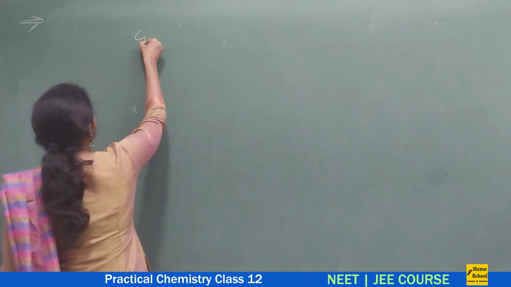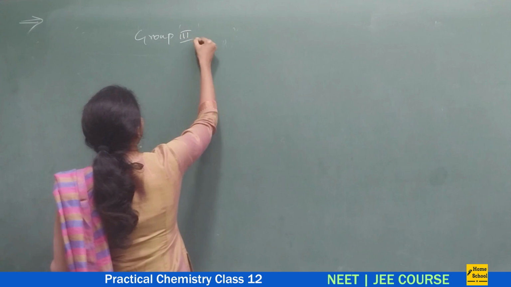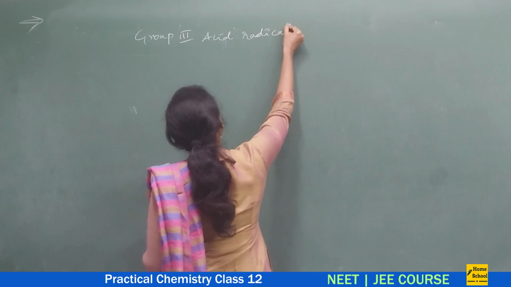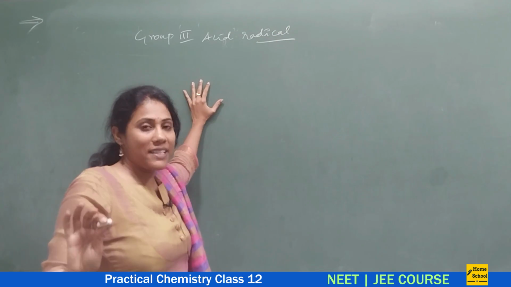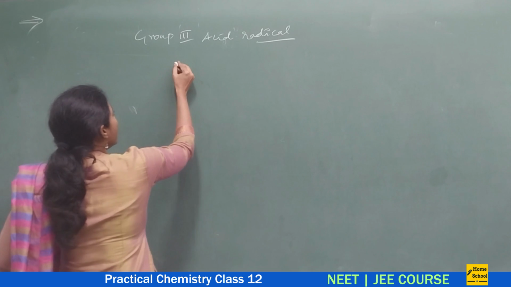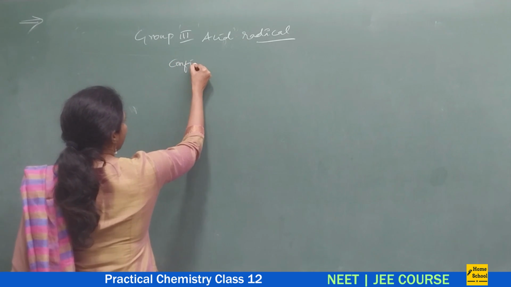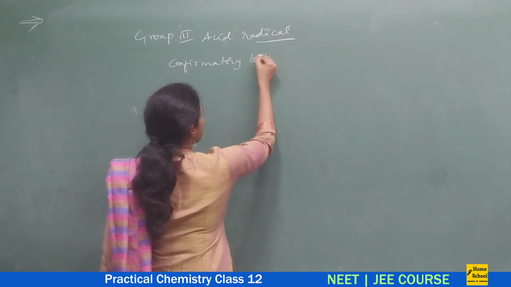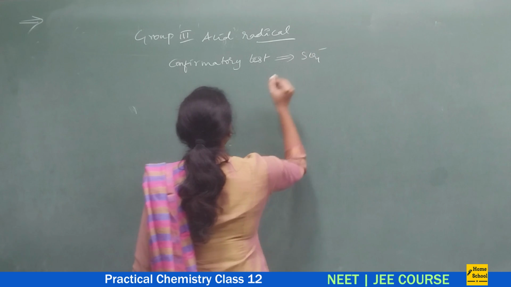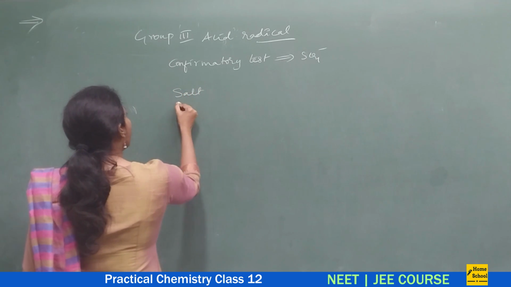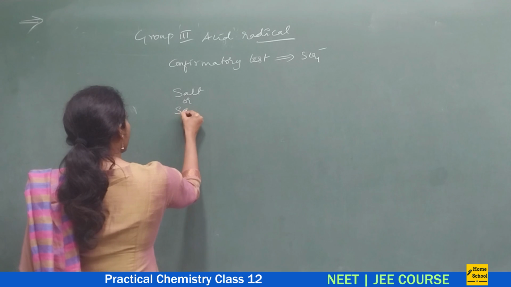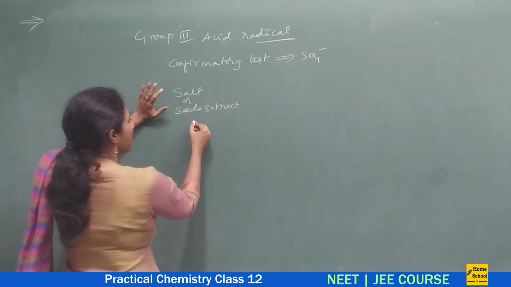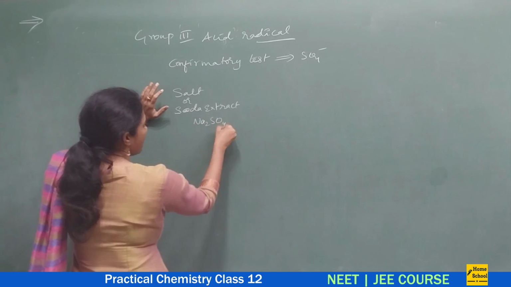Now we will move on to group 3 acid radicals. Actually only 3 radicals are there under group 3. Borate is there, phosphate is there, sulfate is there, but you need to study only sulfate. So let me give you the confirmatory test for sulfate. This is very simple, guys. You take a salt or you can take a soda extract. If you are taking a soda extract, the cation is sodium. So let me take sodium sulfate.